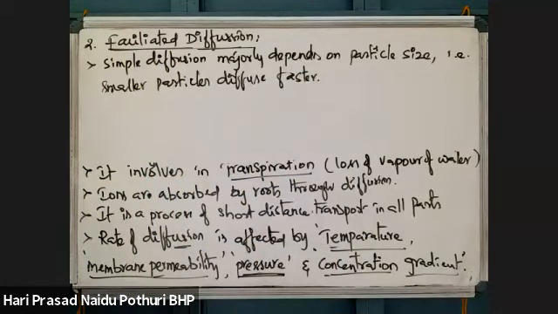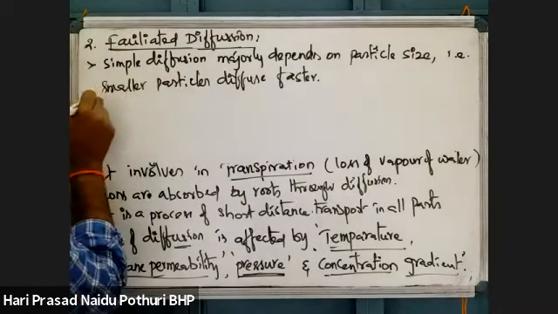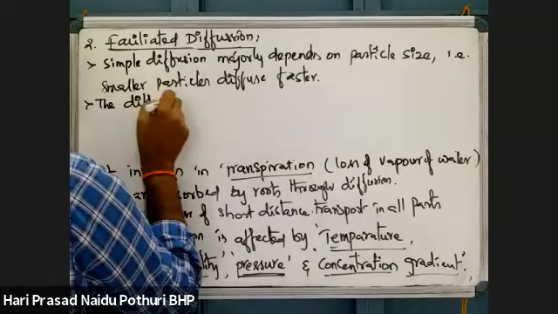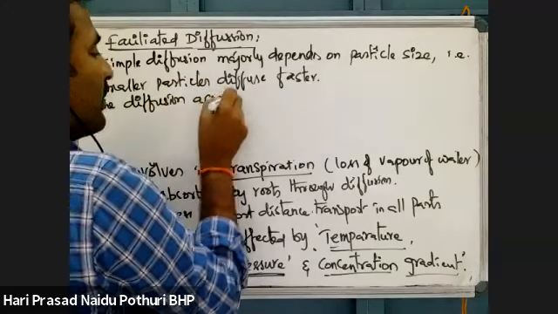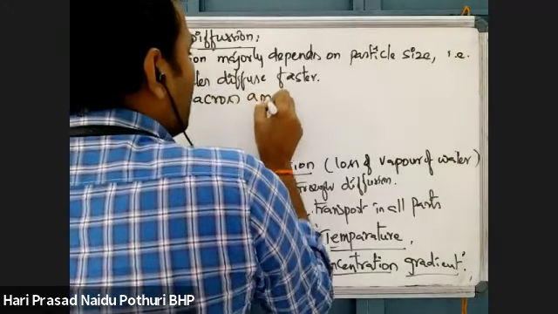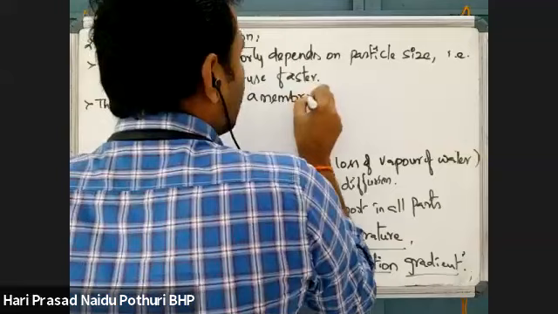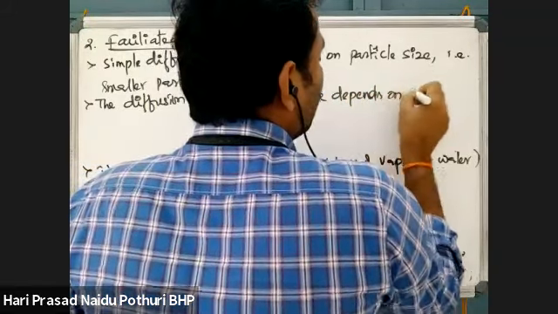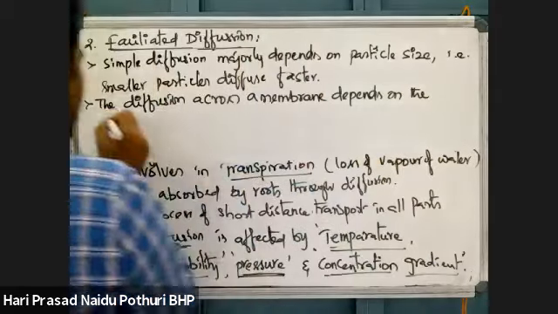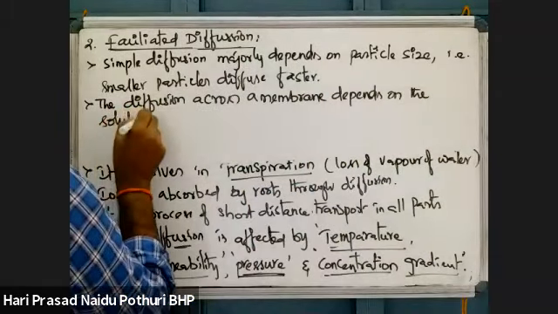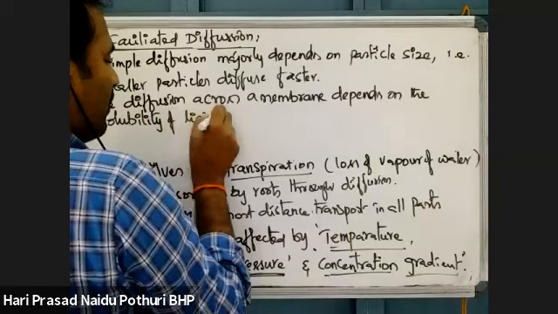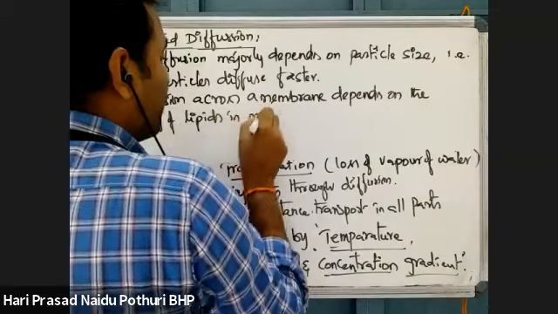But if you take diffusion across a membrane, it depends on the solubility of lipids in the membrane.